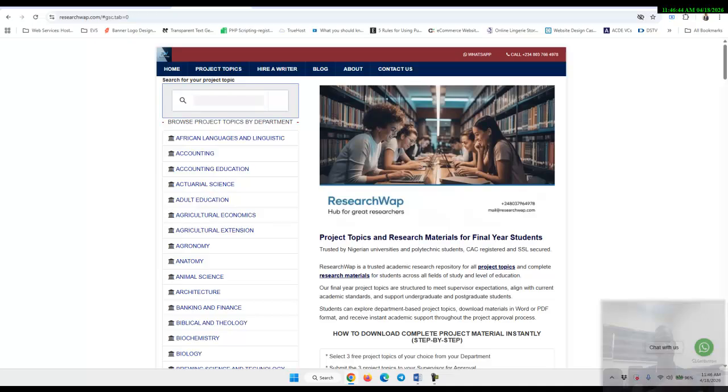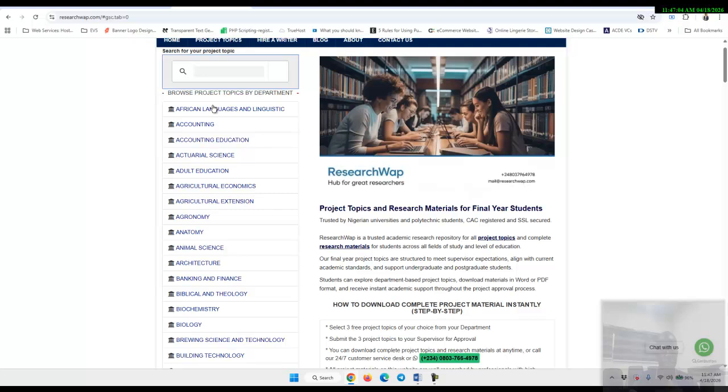It was telling us about research, that there is nothing new that you want to search. That's everything it is to research. You go back and do what others have done in a new way, add to it, add value to it, and all of those things. That makes it research. So you can come to this platform as well, researchwap.com.